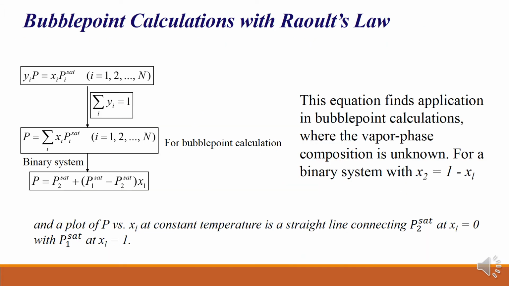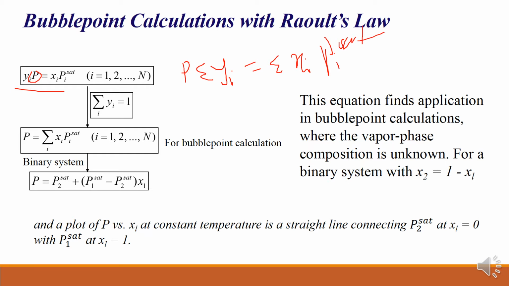So if we see here, this is Raoult's law, where i is equal to 1, 2 up to n, right? And for this case, just apply summation on both sides. On the left hand side, P you can take out of the summation, so it will remain as P times the summation of yi, that is equal to the summation of xi Pi saturated, right?